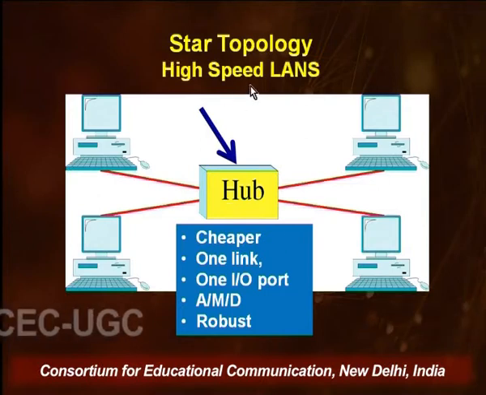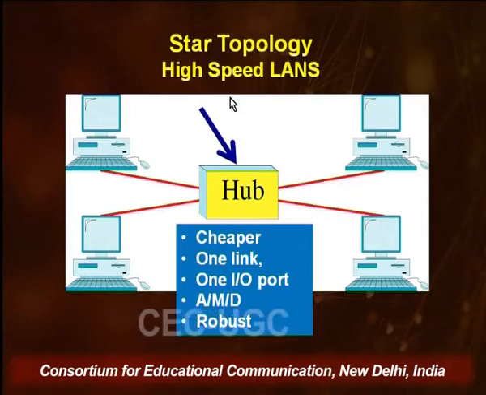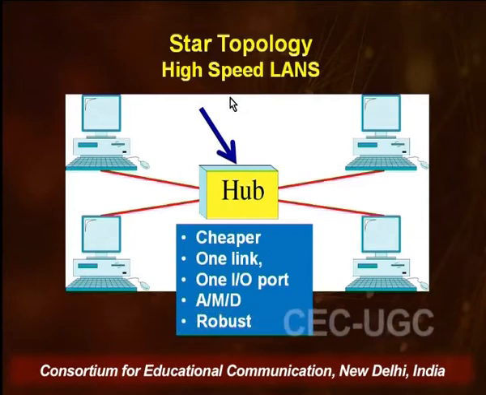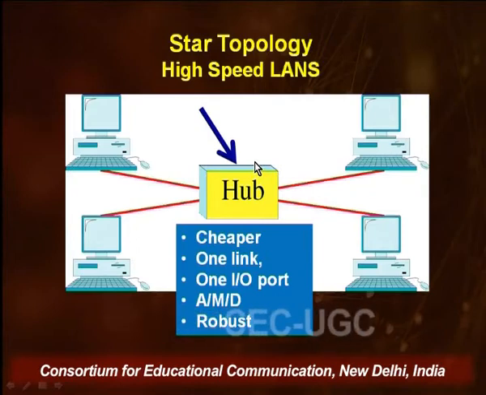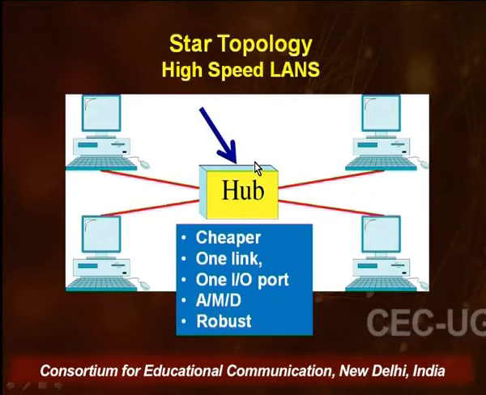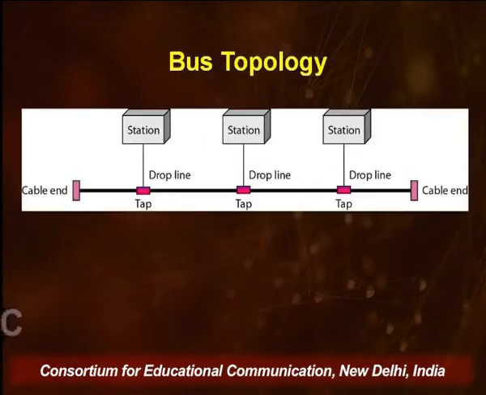Most of these topologies find use in LANs, and star topology specifically is used with high-speed LANs. So, this is about star topology.